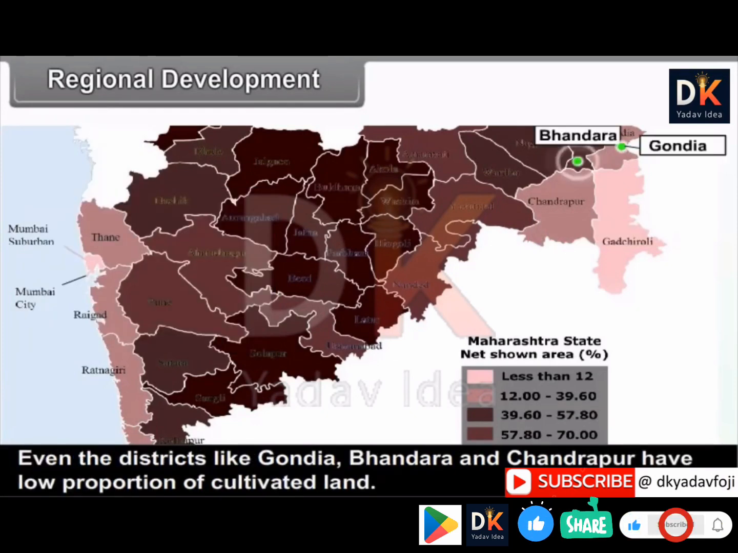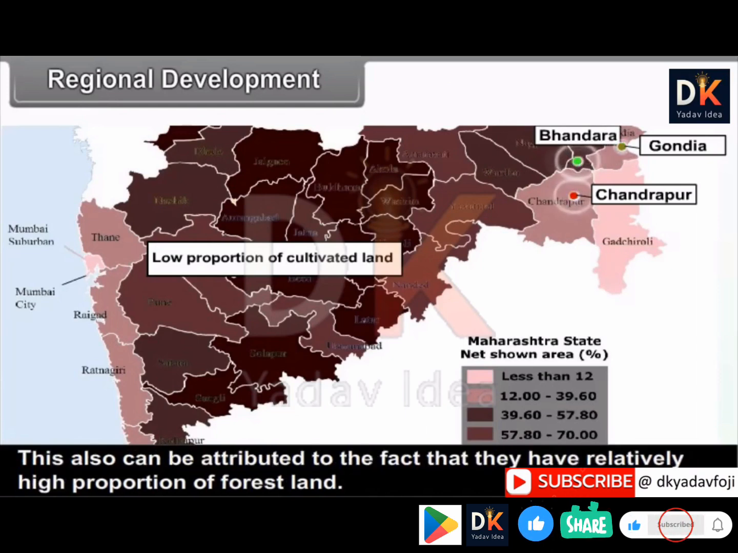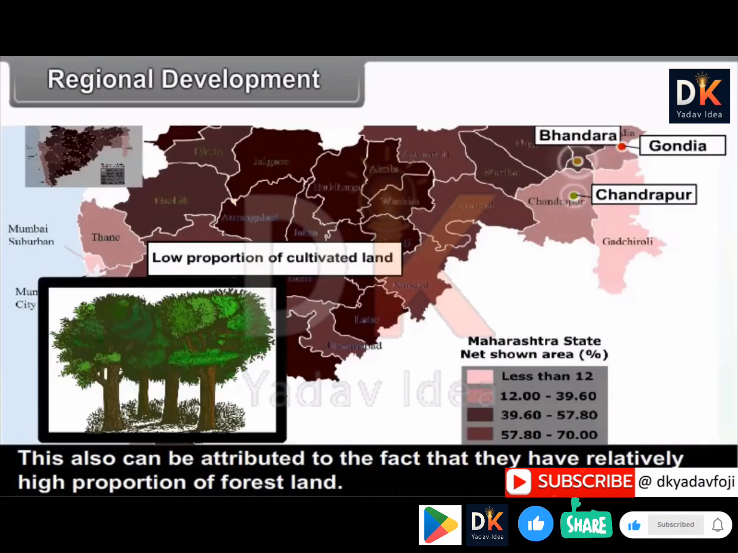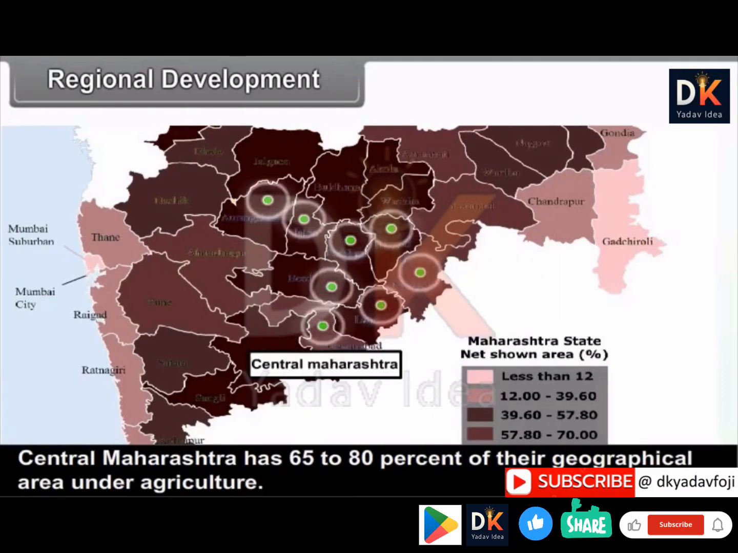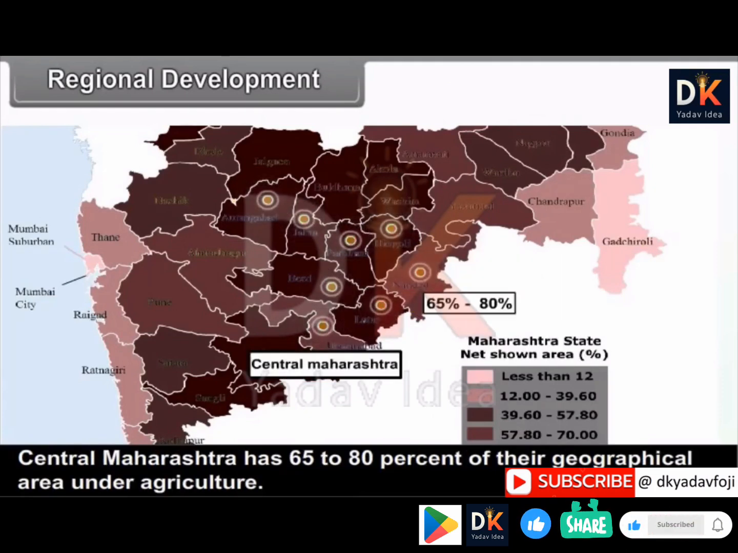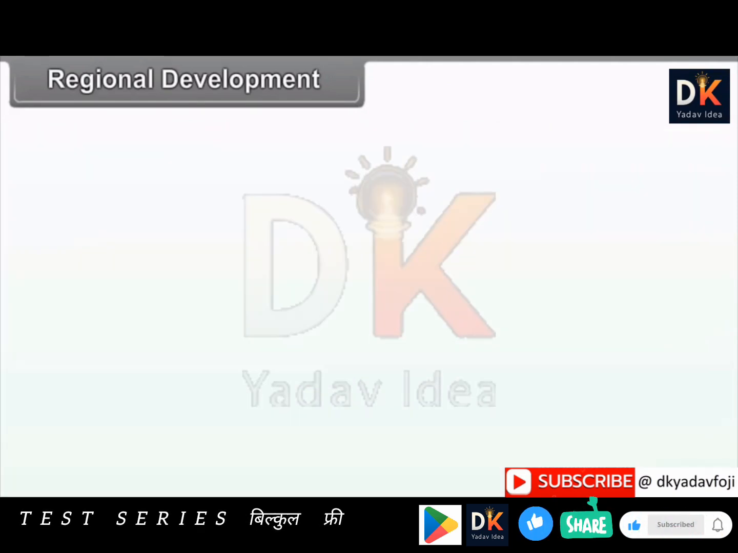Even districts like Gondia, Bhandara and Chandrapur have a low proportion of cultivated land. This also can be attributed to the fact that they have a relatively high proportion of forest land. The rest of the districts have 50% of land under agriculture. Central Maharashtra has 65 to 80% of its geographical area under agriculture.